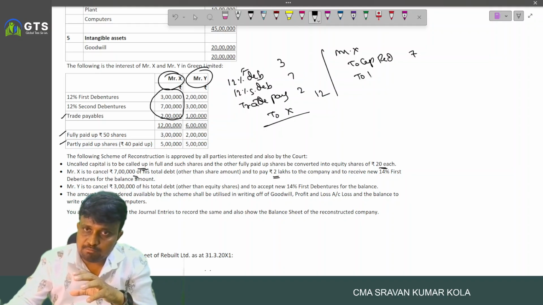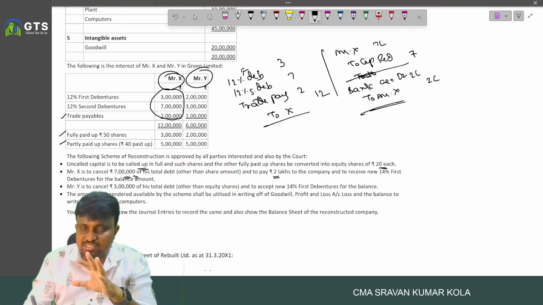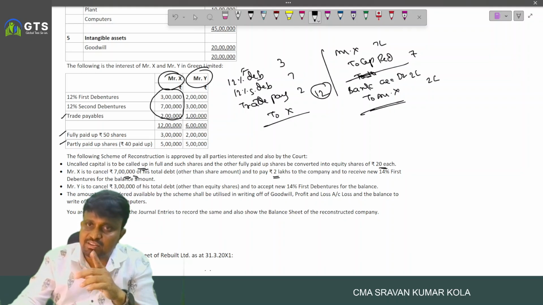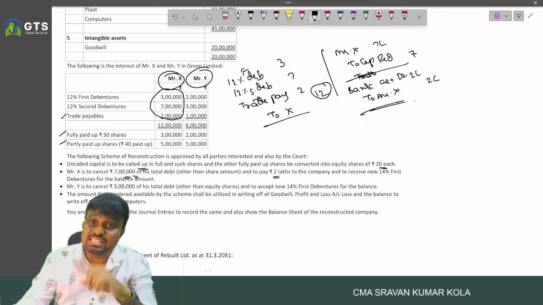And to pay 2 lakh to the company and to receive 14% first debenture. So 7 lakh. Then they received cash, bank to Mr. X 2 lakhs. And 7 lakh was cancelled out of the total 12 lakh. Remaining 5 lakh is there. Extra 2 lakh bank amount is provided. Total 7 lakh is there.